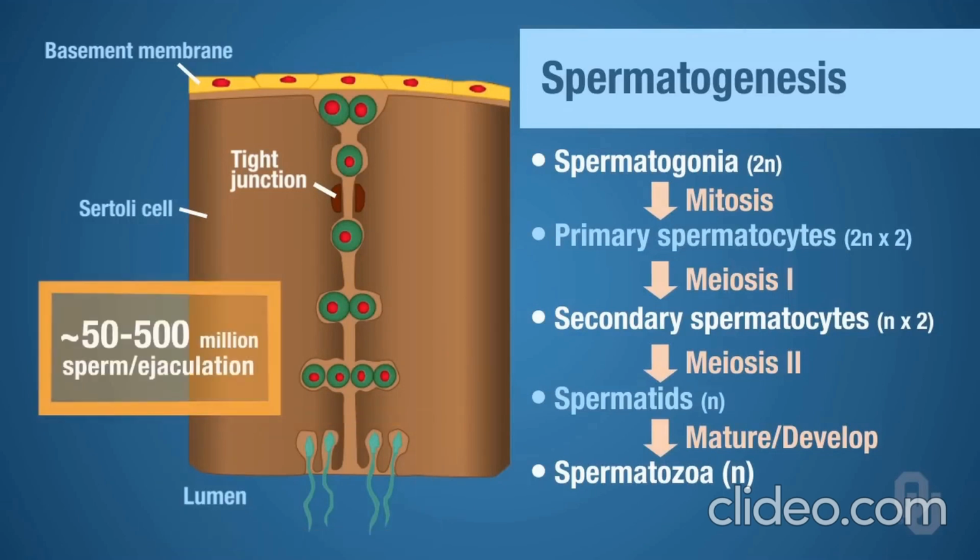And I put a little note here that approximately 50 to 500 million sperm are ejaculated per ejaculation.